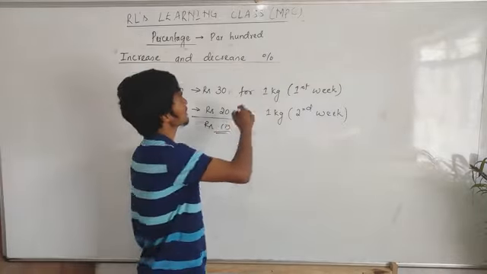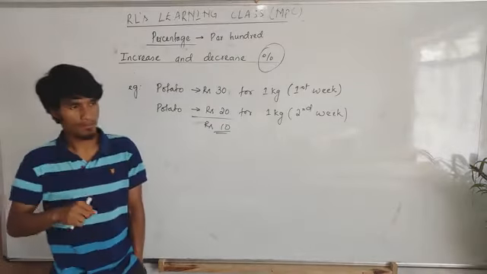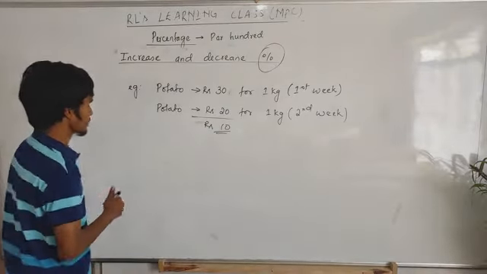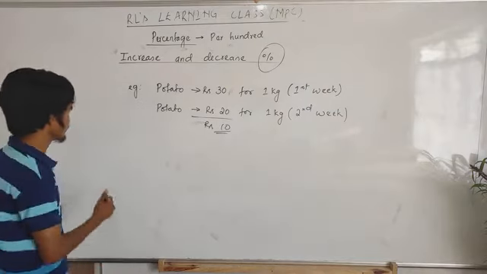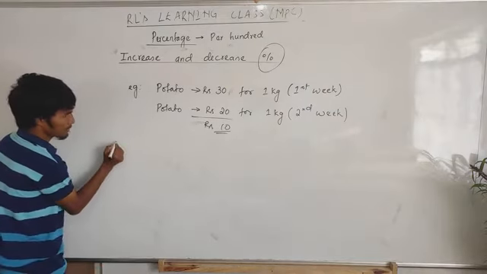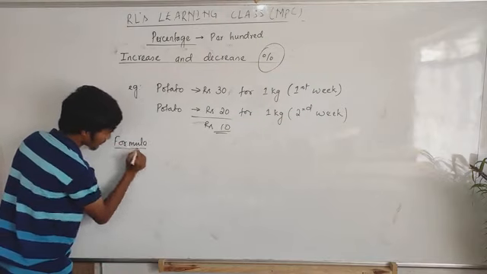But if I ask you how much it decreased in terms of percentage, in that case you will do it like this. I'll write the formula directly. This formula is a very, very important formula.